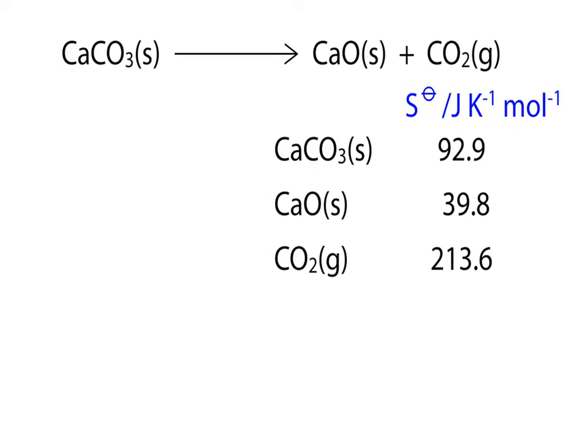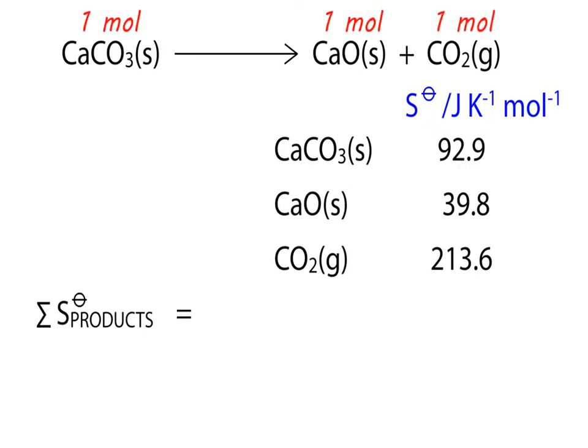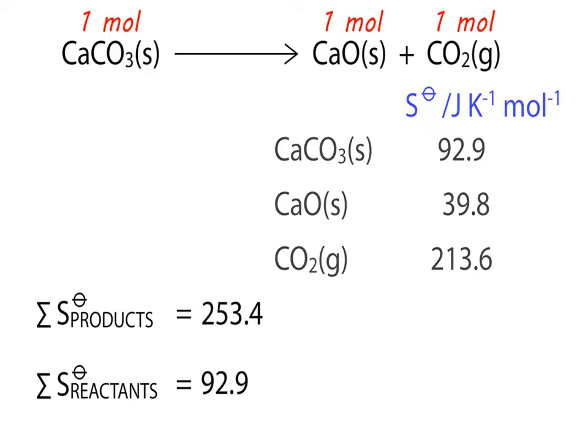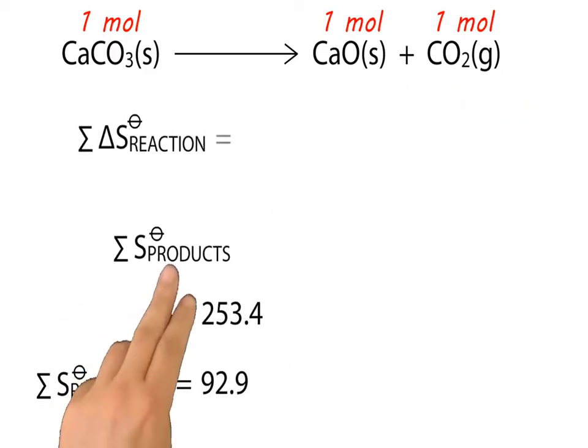To work out the standard entropy change, we total up all the standard entropies of the products, multiplying the standard entropy values by their molar amounts in the balanced chemical equation. In this case, there is only 1 mole of each substance, so we multiply the standard entropy values by 1. We do the same for the reactants, and the entropy change is then the sum of the standard entropies of the products subtract the sum of the standard entropies of the reactants.